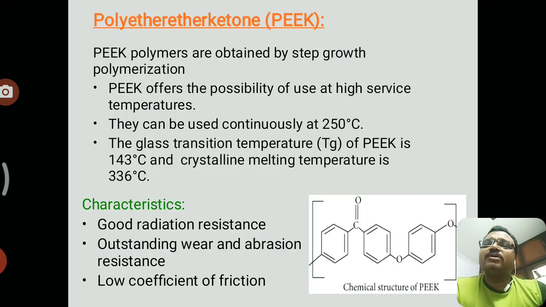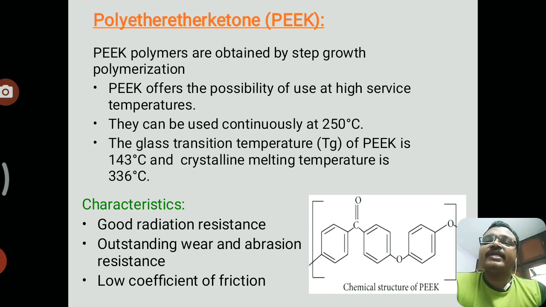The third one is polyether ether ketone, shortly named PEEK. These are also obtained by step growth polymerization. Step growth polymerization means stage-wise polymerization. PEEK offers the possibility of use at high service temperatures, and it is continuously used at 250 degrees centigrade.